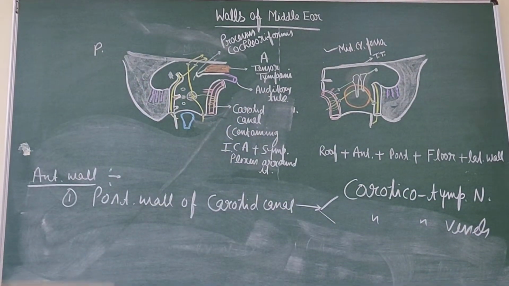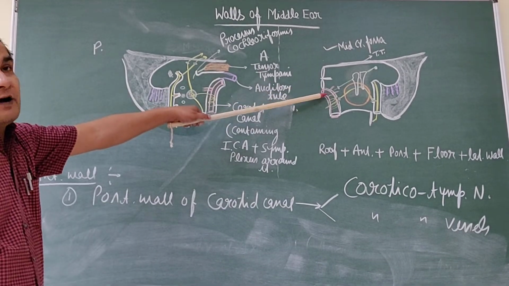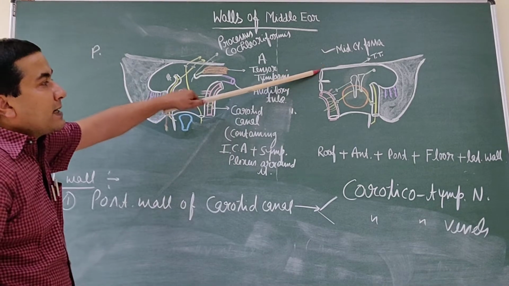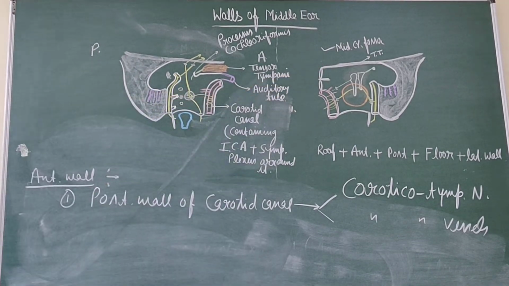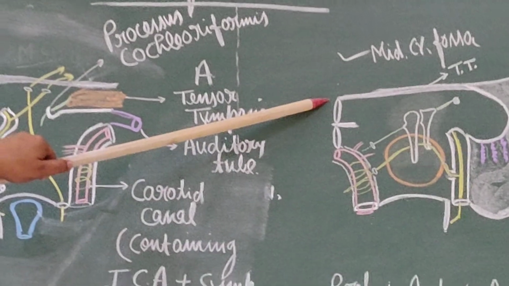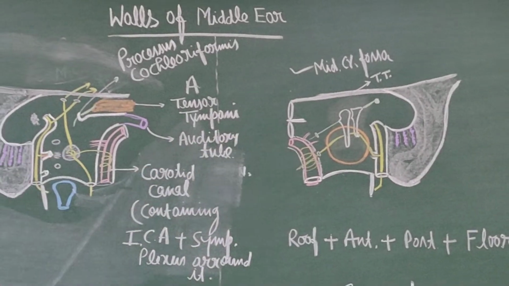Now in the upper part, above the carotid canal, there are openings of two canals, upper and lower.